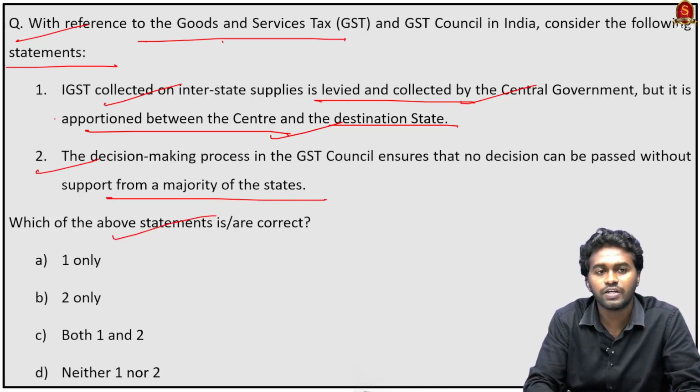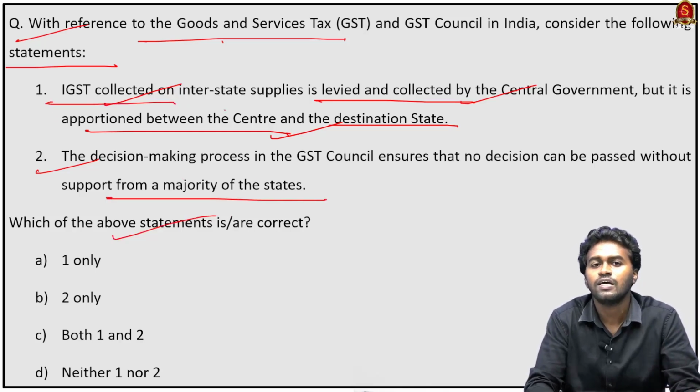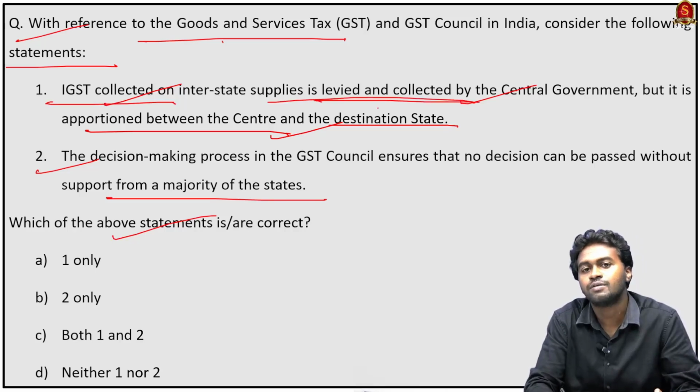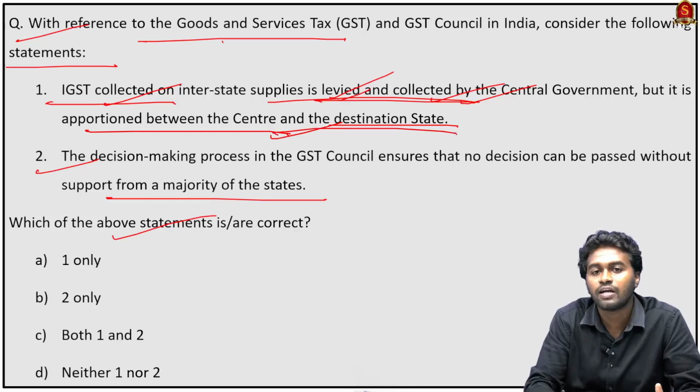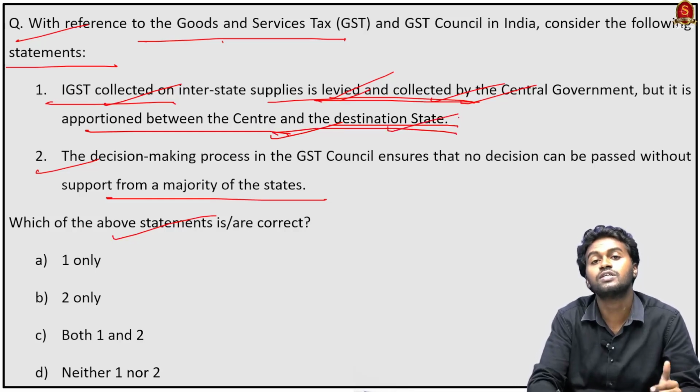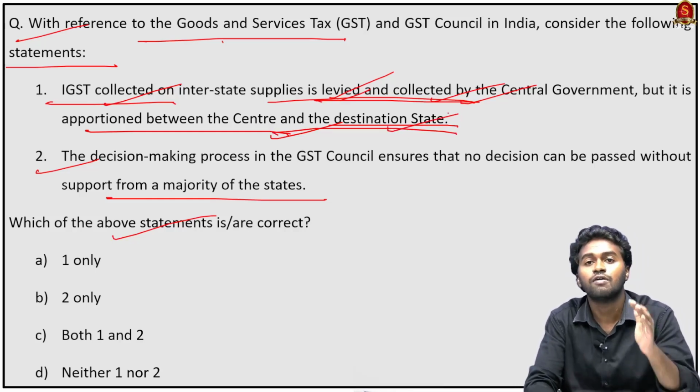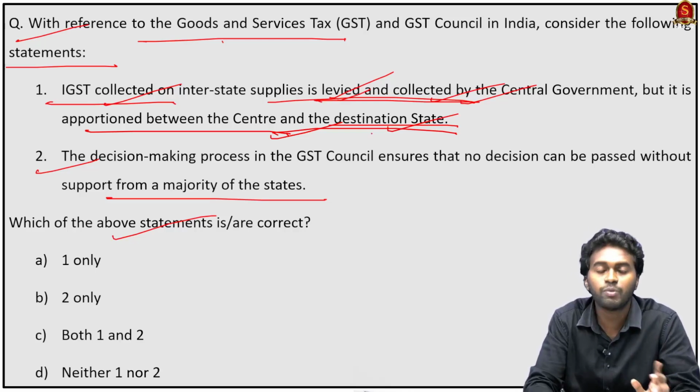See, in the case of integrated GST, the tax is imposed by the government, therefore it is levied by the central government and it is collected by the central government, and later it will be divided between the sender and the destination state. The destination state is the state where the goods and services finally reach. Therefore, the statement 1 is correct.